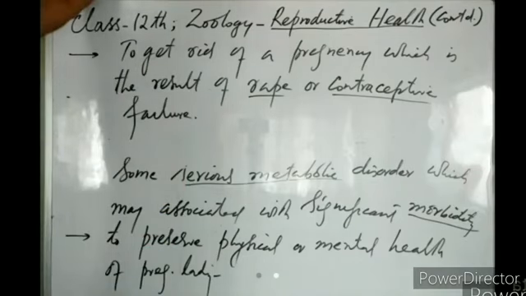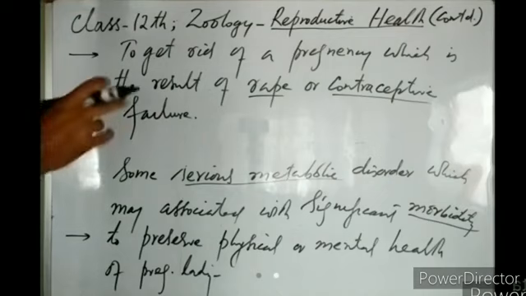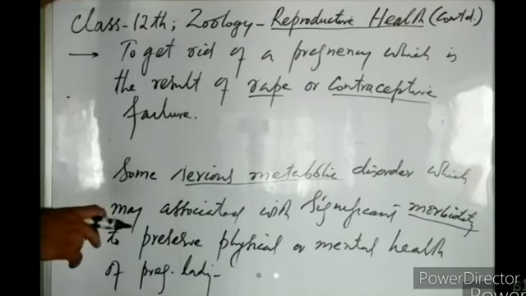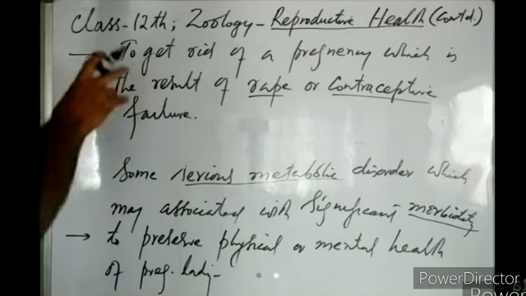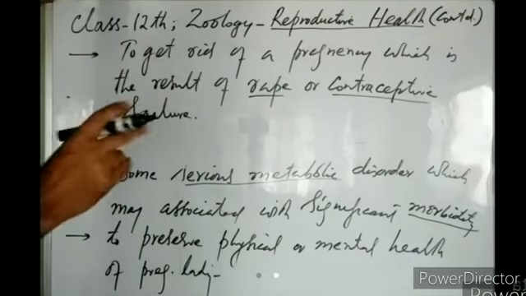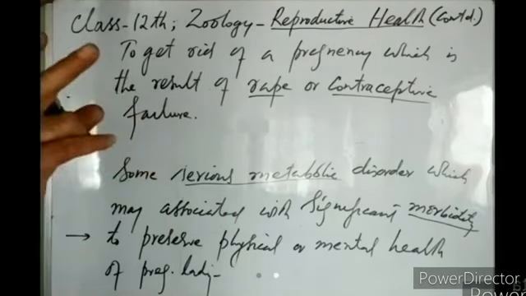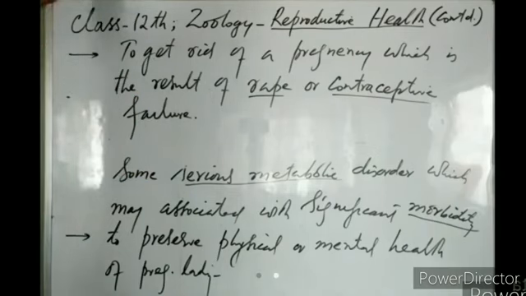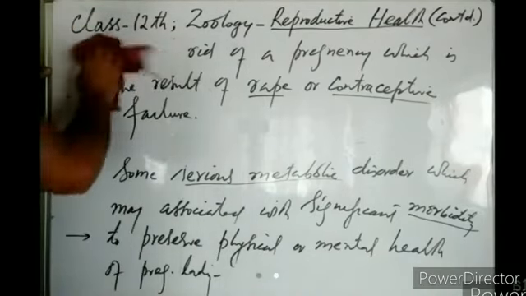So an abortion in India is legalized only for these reasons, right? An abortion which is carried out for these reasons is only termed as MTP, medical termination of pregnancy, right? Now, how is this abortion carried out? What is the method of carrying out this abortion?